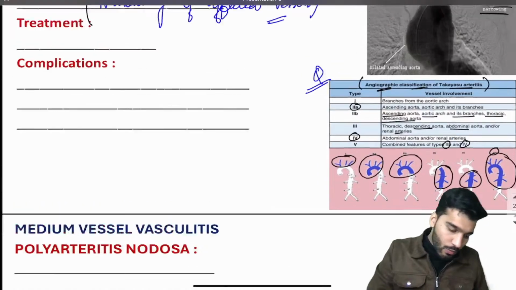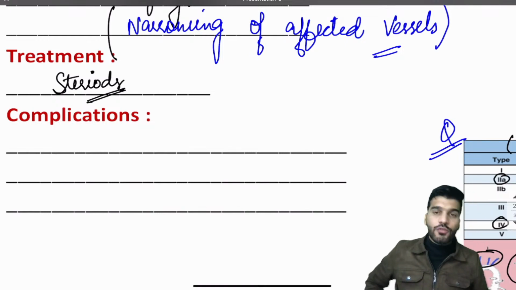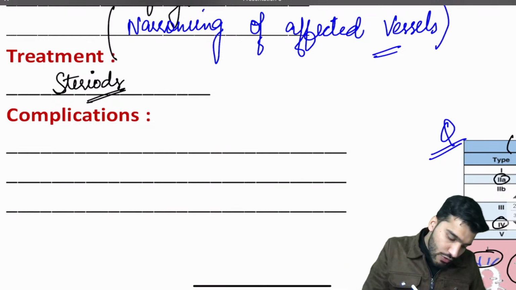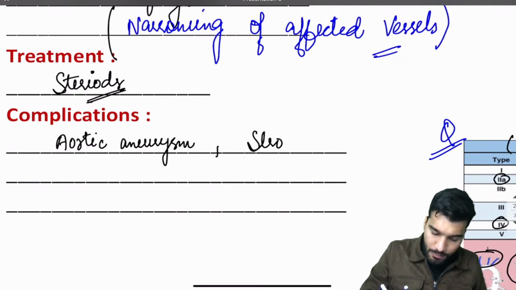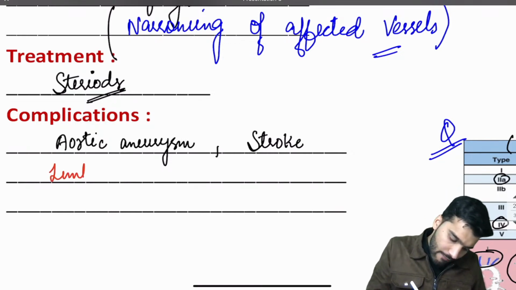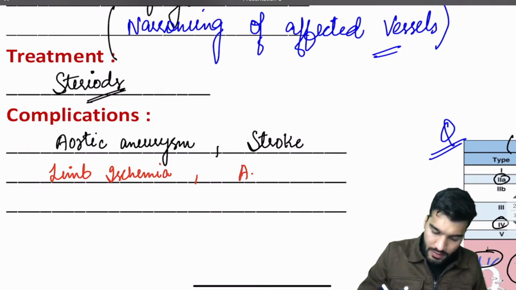Now what will be the treatment, guys? Treatment is going to be steroids. Now the complications of this: the patient can have aortic aneurysms, can have a stroke as well, can have limb ischemia, and can have aortic regurgitation.